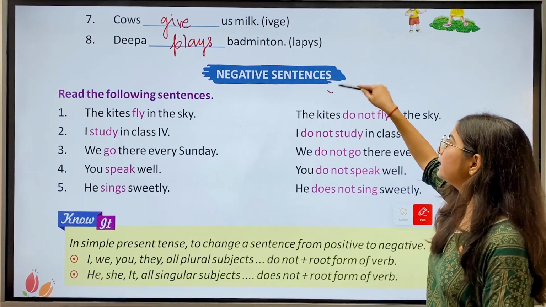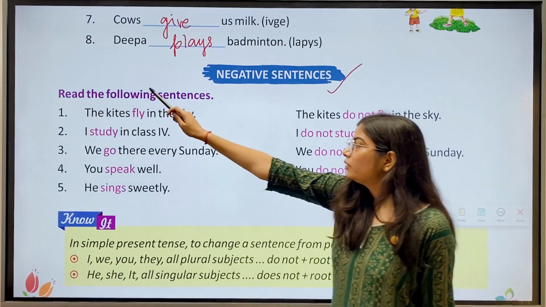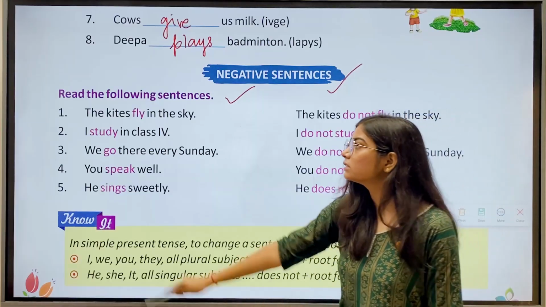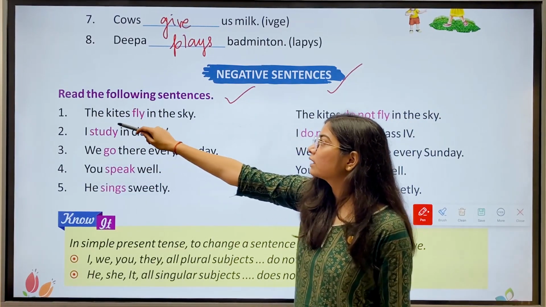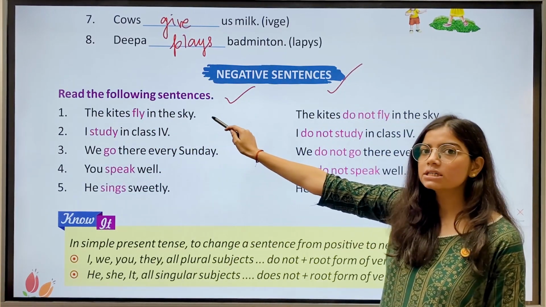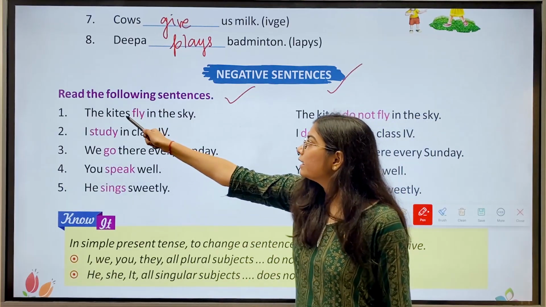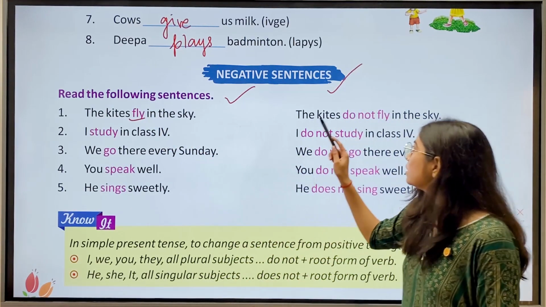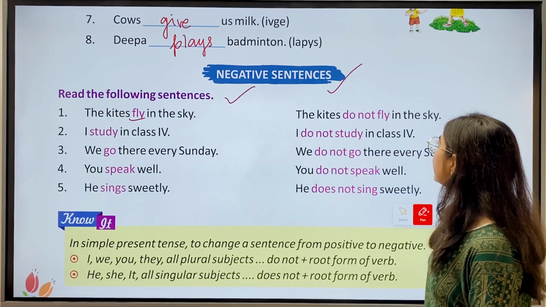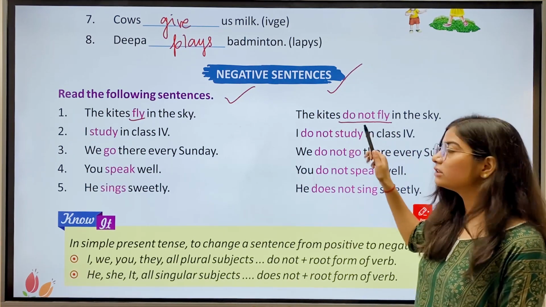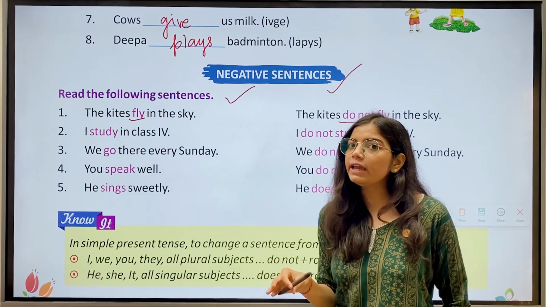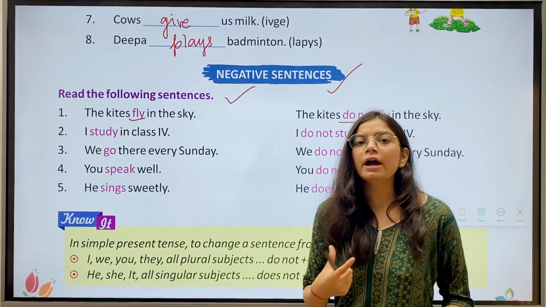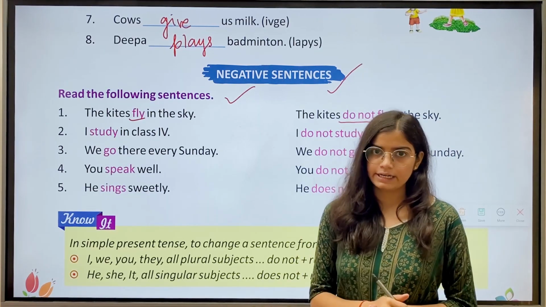Then we have negative sentences. Read the following sentences. Now we'll read some sentences. We have the first one, the kites fly in the sky. Here fly is the verb. Okay. The kites do not fly in the sky. Now here you can see do not. When we add not to the sentence, it means we are talking about a negative sentence.